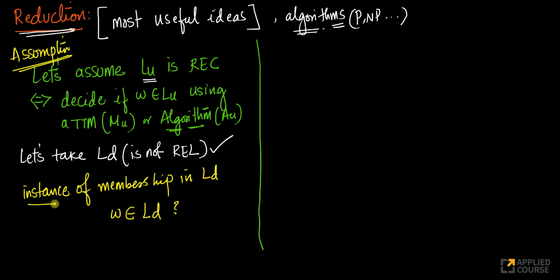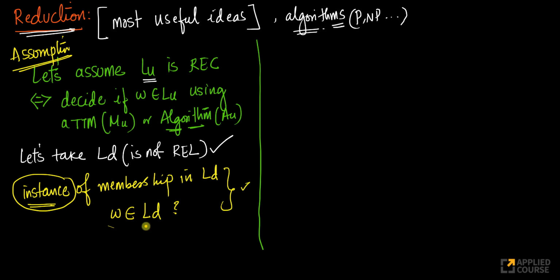Here I'm taking an exact instance. I'm taking one W, an instance of this membership problem. The membership problem basically asks whether a word belongs to a language. I can pick any W, but I'll pick one W and ask: does this W belong to LD? This is called an instance of a membership problem. So I've taken the instance of this membership problem.